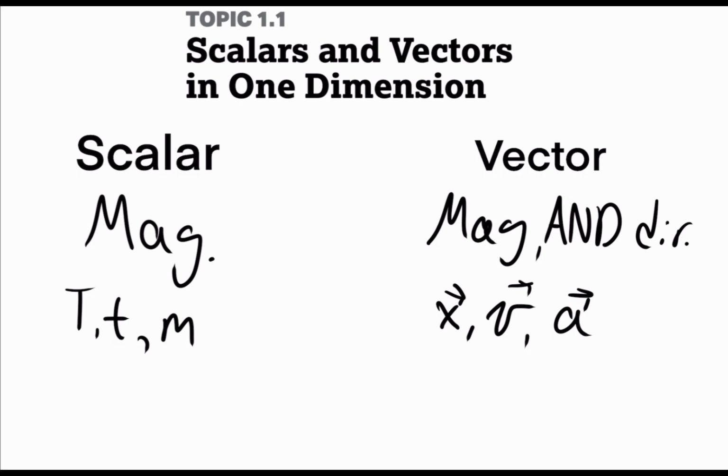Now I'd like to say, just before we go into the next part, I know that this topic only says scalars and vectors in one dimension. However, I'm just going to go over them in 2 dimensions, include that in there because it's really not that much harder to do it in 2 dimensions, and I'm really leaving out a whole lot if I just do it in 1 dimension in this video. So now we're going to talk about how we can represent these vectors. Scalars, we don't really need to talk about how to represent them because it's just magnitude, not very much other than that.